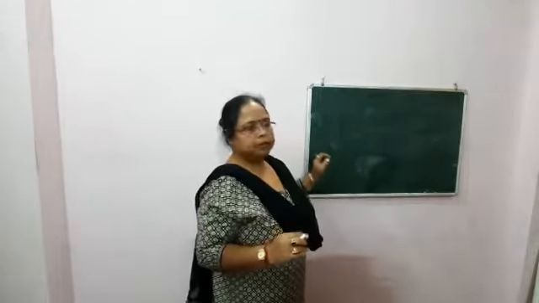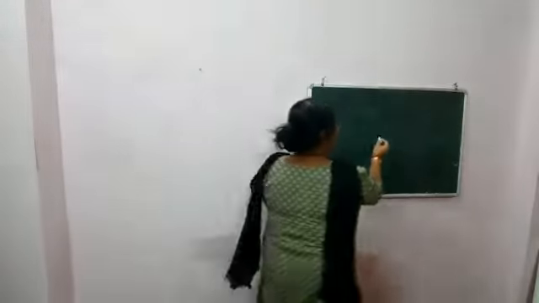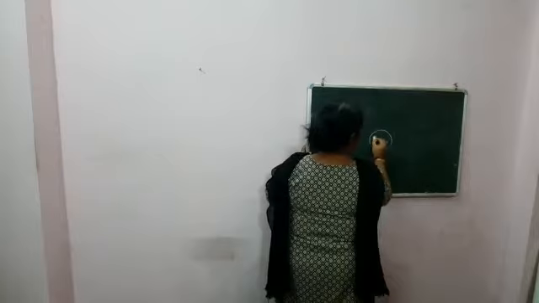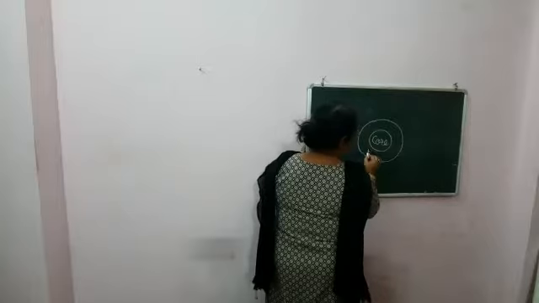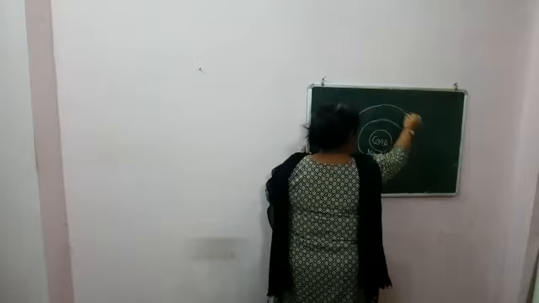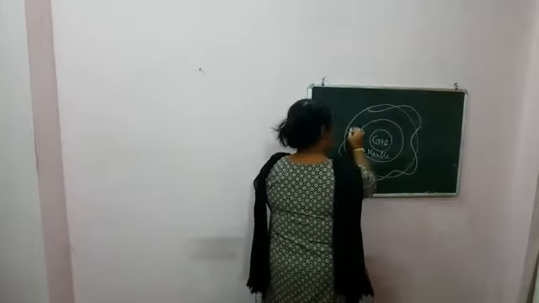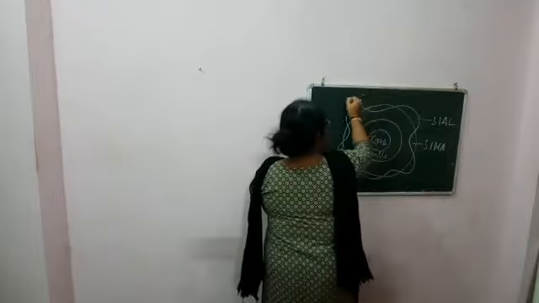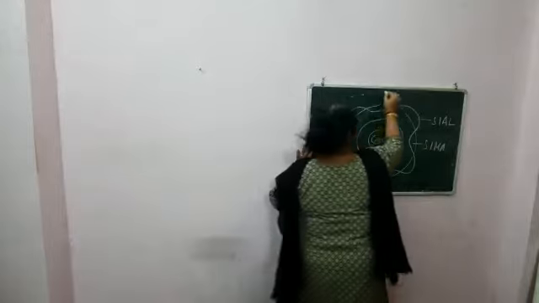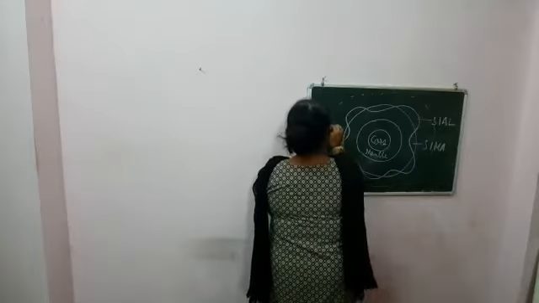Everybody, please draw the picture, whatever is there. The first layer from the inside is the core. The second one is the mantle, remember that. And the third layer is the crust. Here we will see one part is Sial, another part is Sima. This outer part is Sial, and this part is Sima. And above this layer, whatever prevails, this one is the atmosphere.